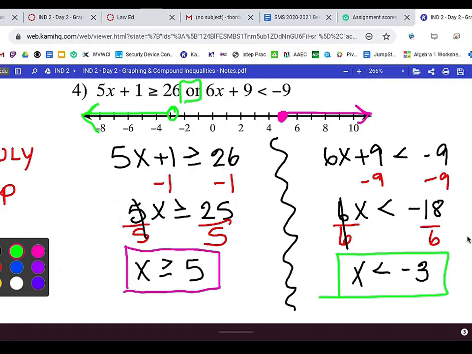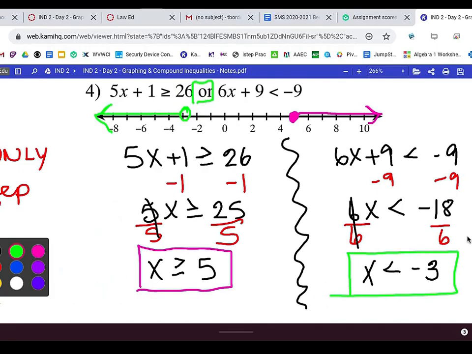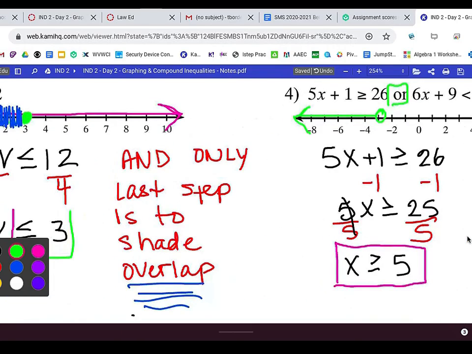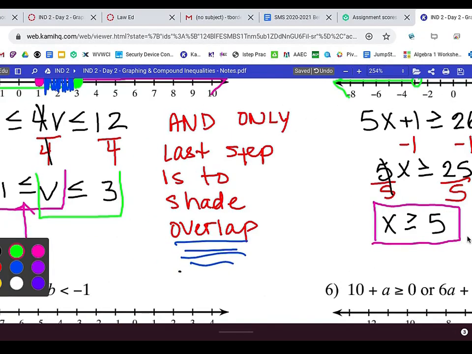On the and-only last step, I didn't get that. Oh, I'm sorry. It was shade the overlap for ands only. All right, so let's do another example.